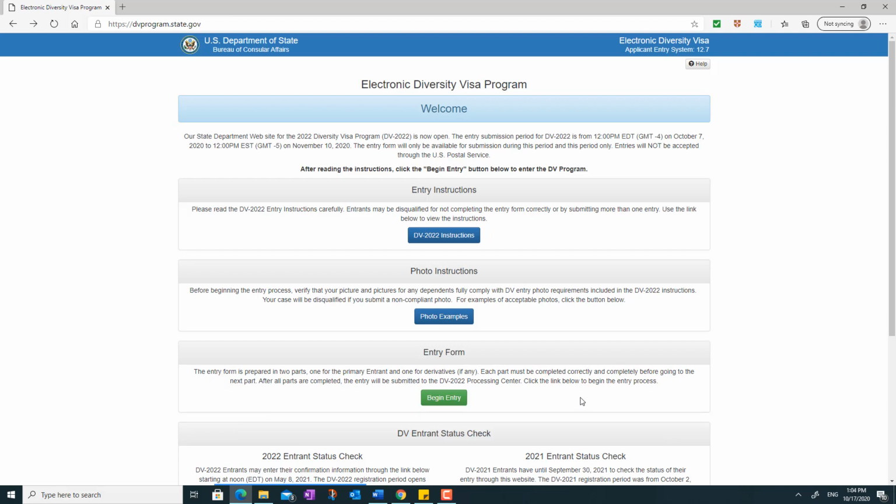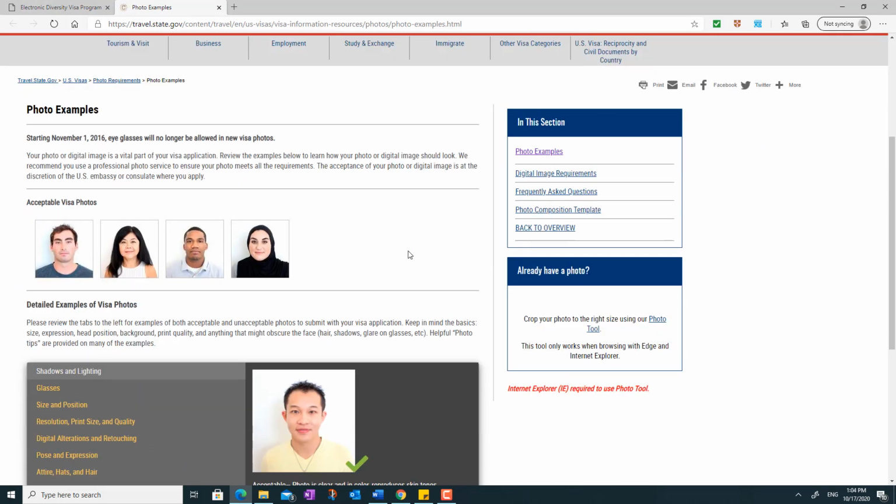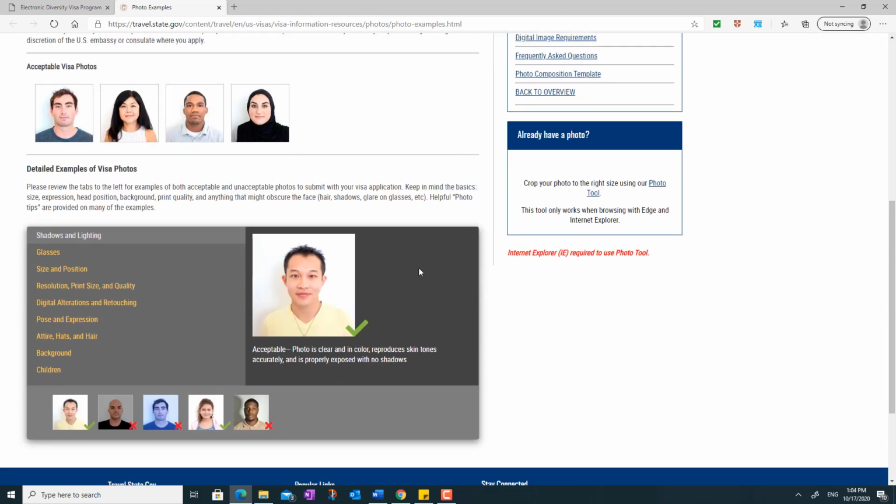So to do that, I'm gonna click on begin entry, and before I do that, let me click on here to show instruction on the photo right here. For this page, for the instruction, that's where they show you how your picture should look like.